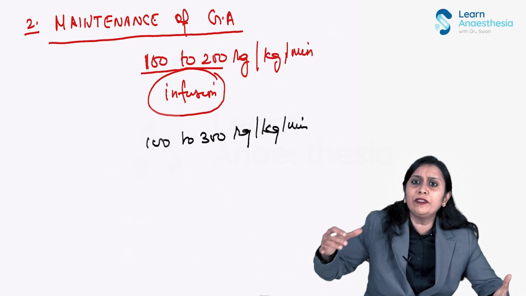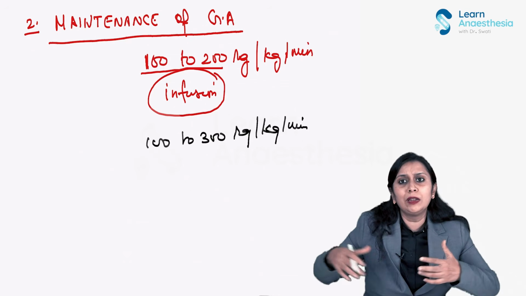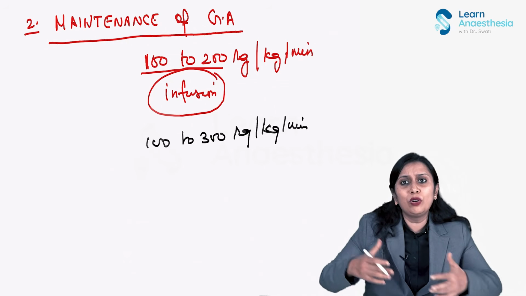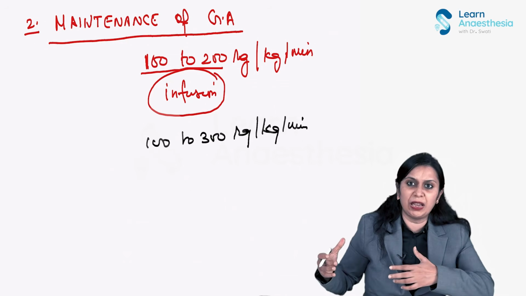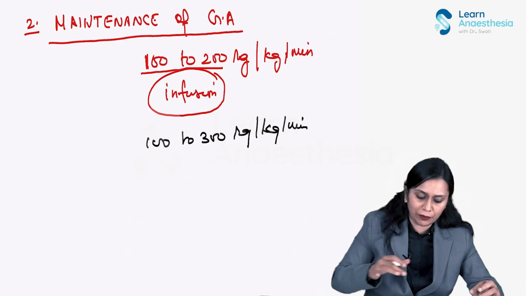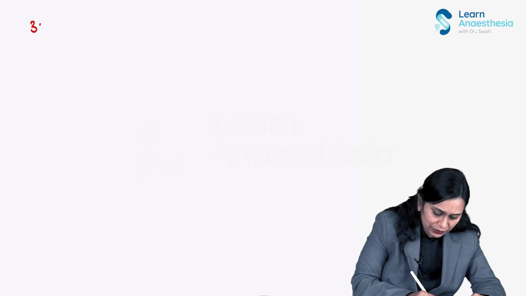If you continue giving the same dose throughout, there will be more hemodynamic imbalance and the patient will go towards a coma, with increased depth. So recovery would be delayed. So you have to titrate it. Then the third use of propofol: we use it for sedation.